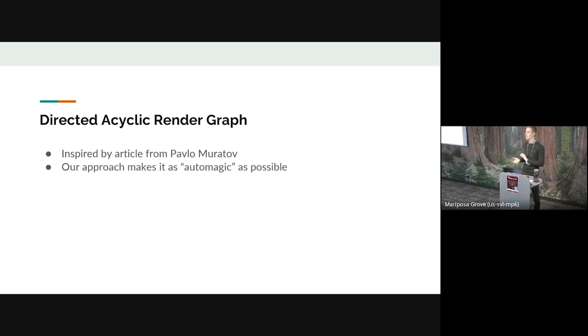But in the end, we found something that we could make a little bit automagic. Because we control the rendering device API, we have access under the hood to a lot of information that's useful for creating the graph. And we ended up finding that we had enough information that we can create the graph under the hood, reorder the graph to optimize render passes, and insert barriers as needed without the users having to change their code at all, because users are already using the rendering device API, and so it just works.